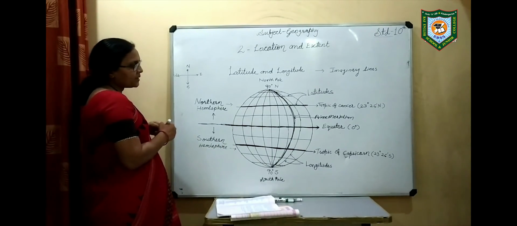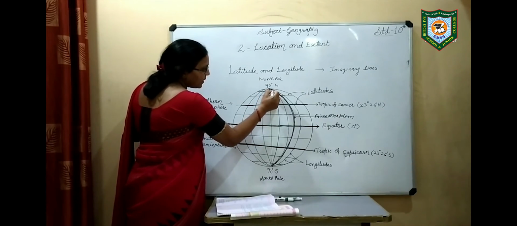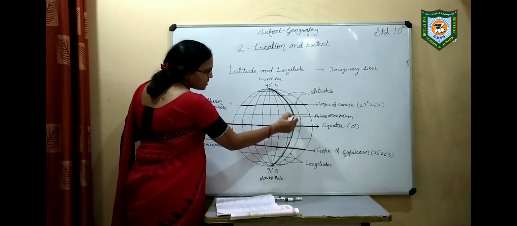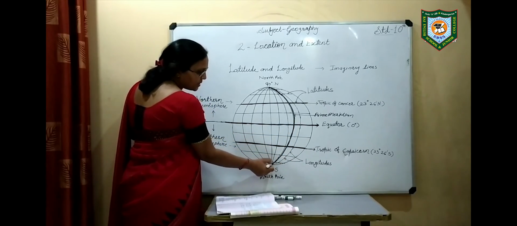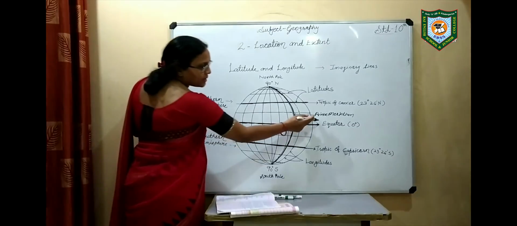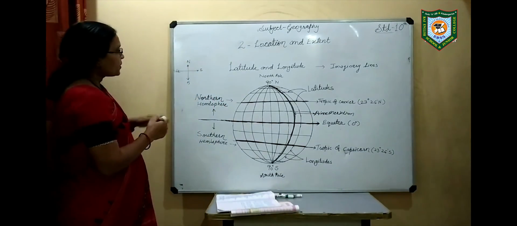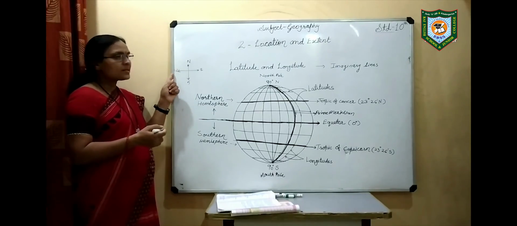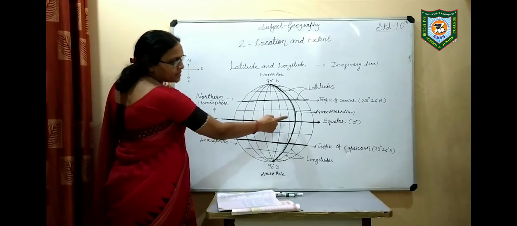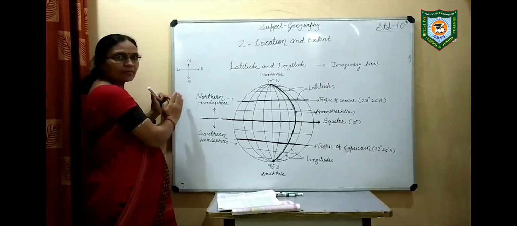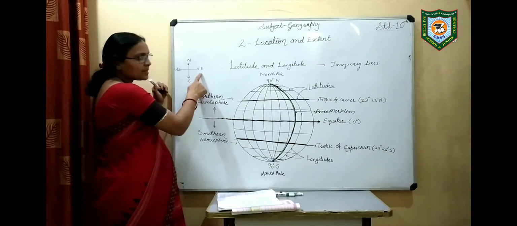Now again, I am darkening this vertical line. You can see this is called the prime meridian. This line is called the prime meridian. You know that there are north, south, west and east. So left of this prime meridian is the west side, and right of this prime meridian is the east side.